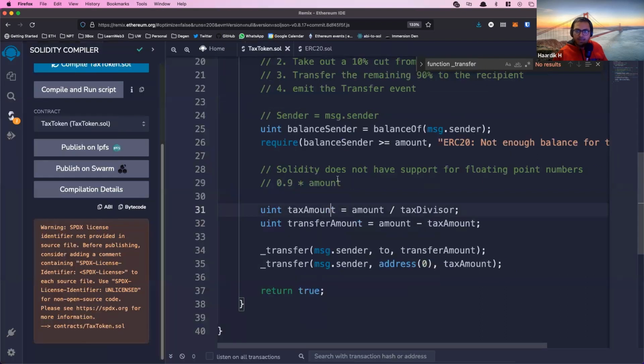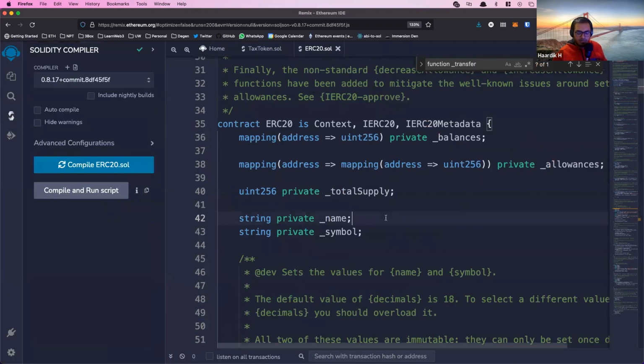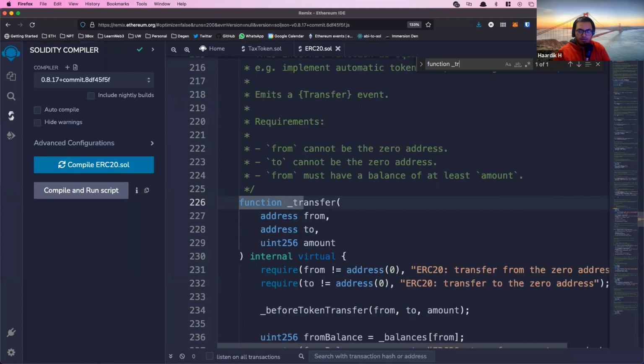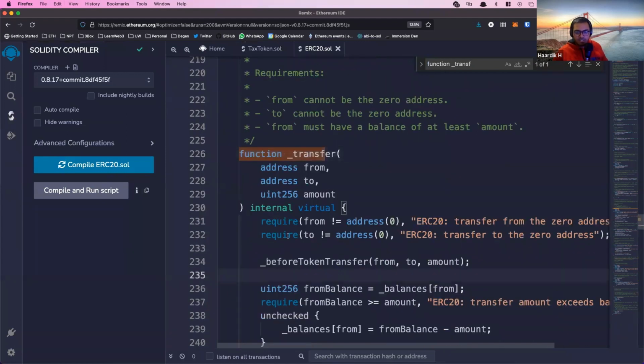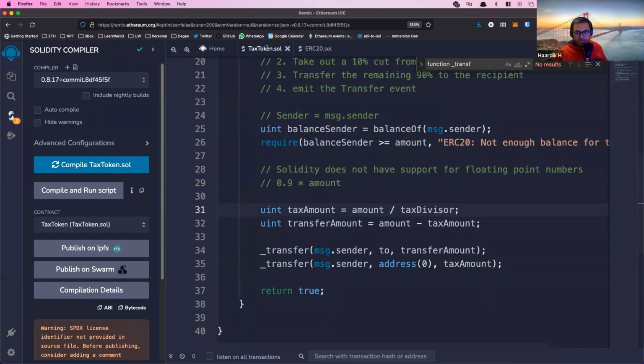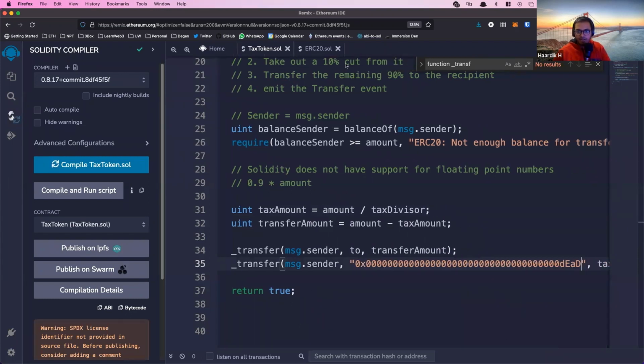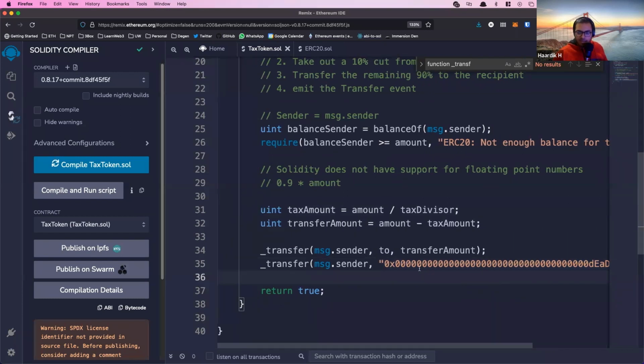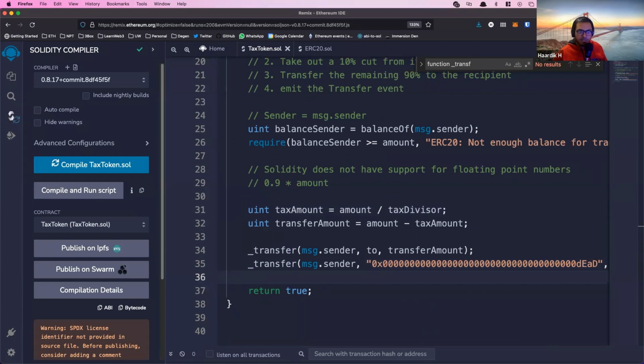I forgot about that. But if you look at the ERC20 implementation and the internal transfer function, you'll see it actually prevents you from sending something to the null address. It doesn't let you burn tokens directly. So that's a good catch, because if we do this, this function will fail. You cannot send it to the null address, but you can send it to the dead address over here. And that's just another way of burning tokens.